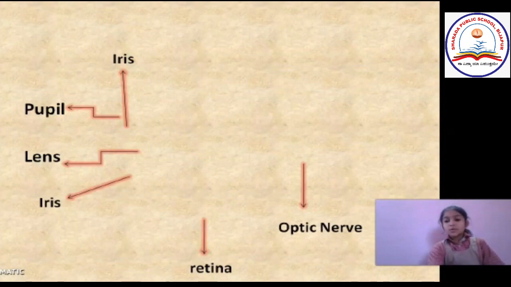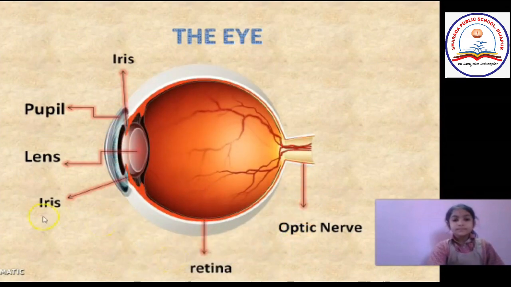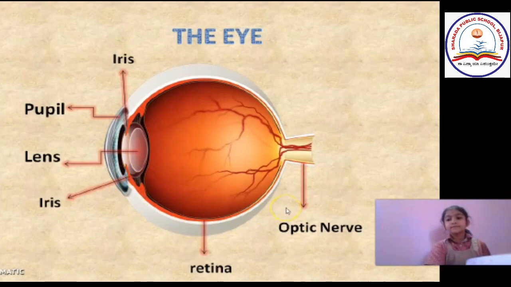Now let us learn about the diagram of the eye. This is the iris, this is the pupil, this is the lens, this is the retina, and this is the optic nerve. The colored part of the eye is called the iris, and the pupil is the dark spot, and the lens is behind the pupil.